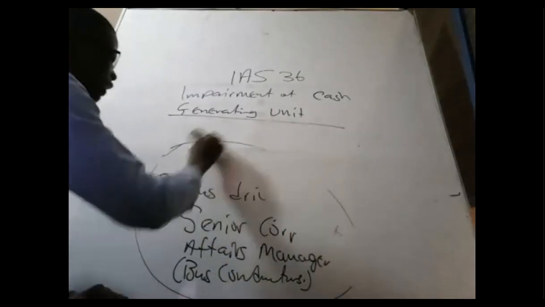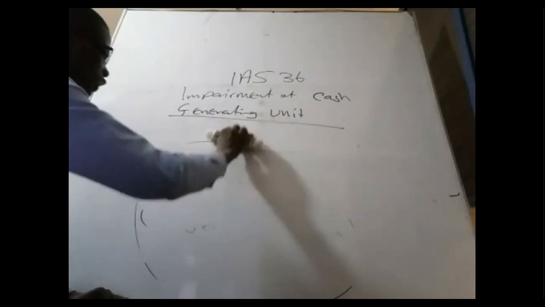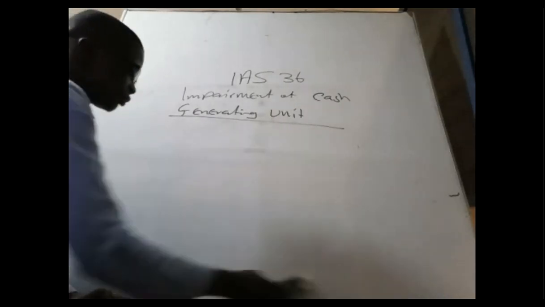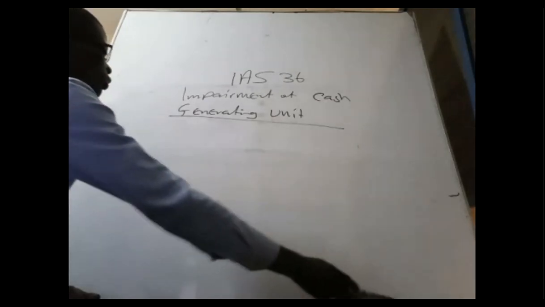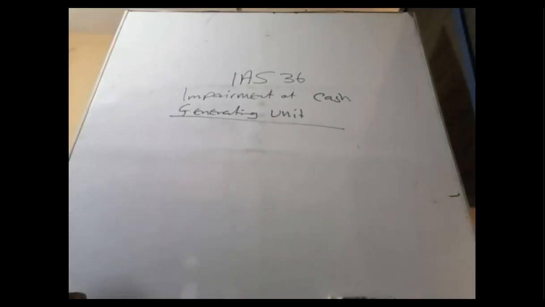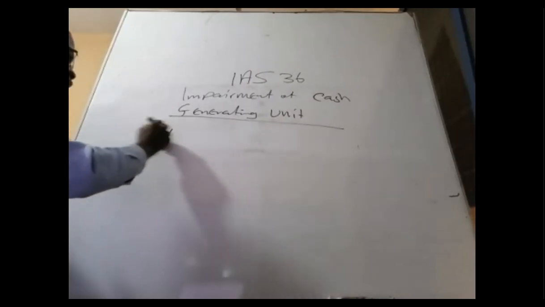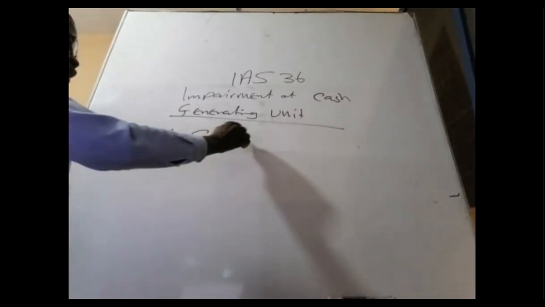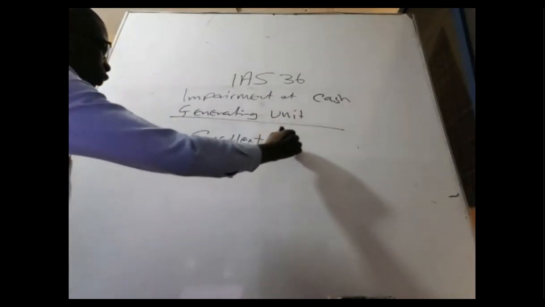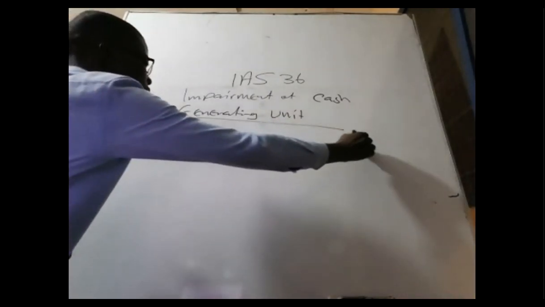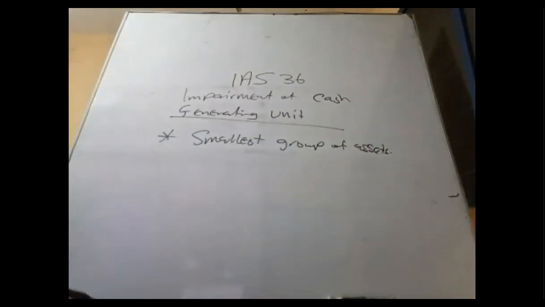Now, let's look at the definition for cash generating unit. It's the smallest group of assets. So tell the examiner that a cash generating unit is the smallest group of assets.